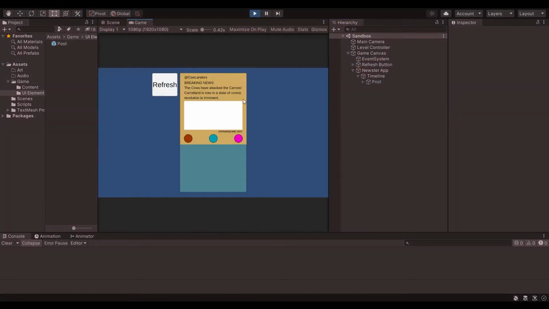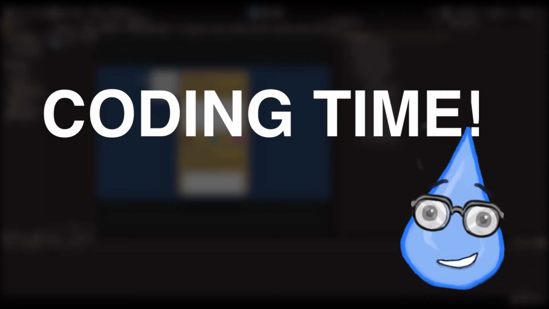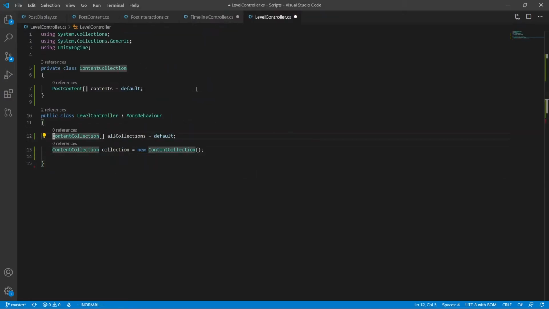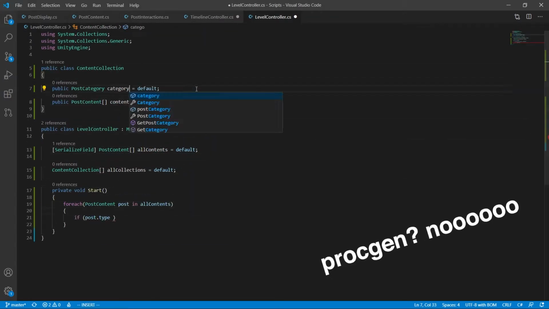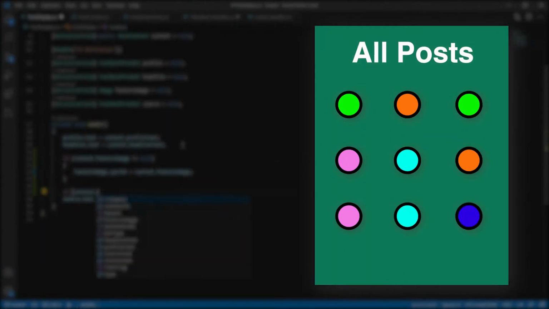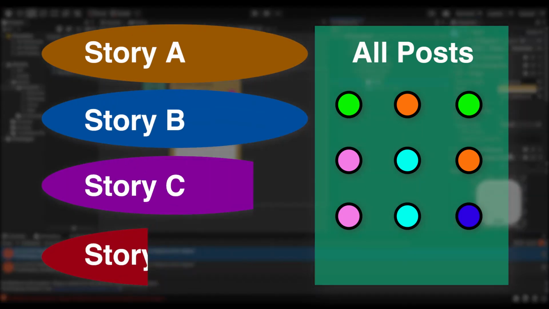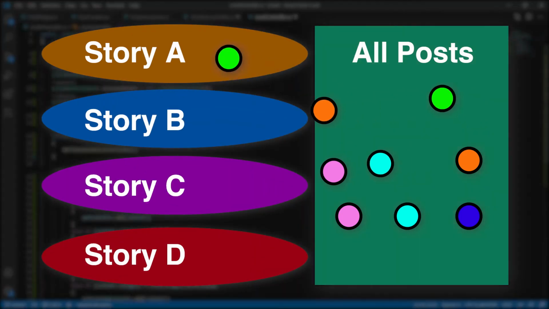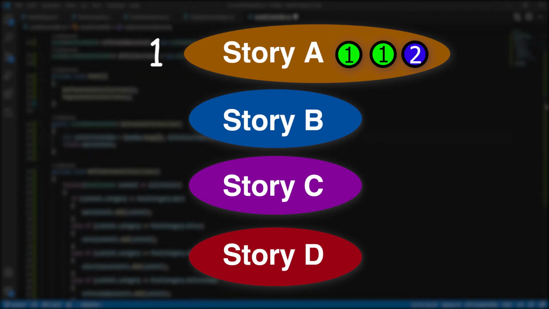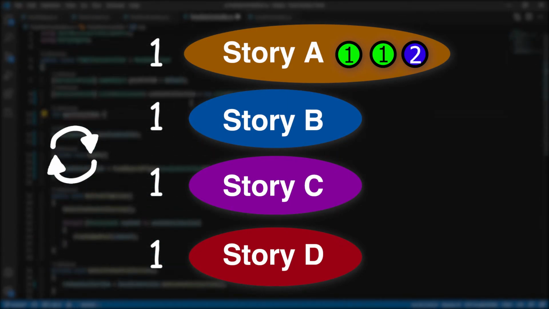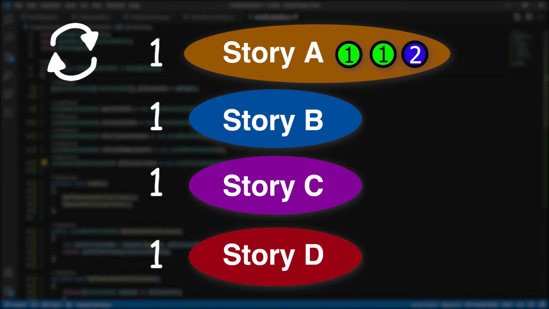So now that I've got my post prefab and my timeline, it's time to write some code. So it's a social media timeline, right? I want it to be random, otherwise it doesn't really feel like social media. I'll have a pool of posts that I pull from to populate the timeline. I've got 4 collections hard-coded. Each collection is populated with the appropriate posts in a list. The collection has a story index which starts at 1. Every time the refresh button is pressed, it picks one of the collections at random.